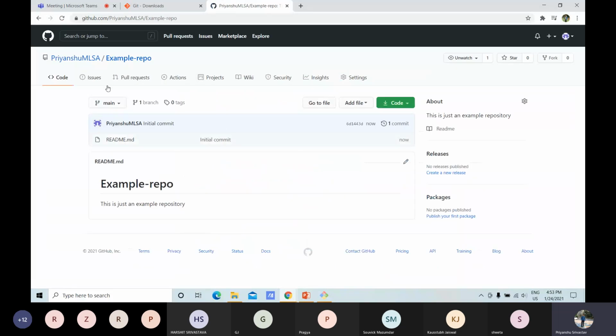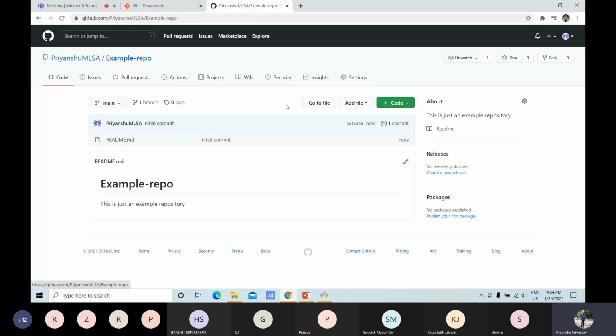So here my repository is created, and you can see there are many options available here. Here example repo is the name of my repository, and this is just an example repository is the text that we added in the description. Here branch means that we have only one branch, which is the main branch, and we have not done anything else to the code. So here there are various tabs like issues, pull requests, actions, projects, wiki, security, insights, and settings. I will not be going into details of these tabs.